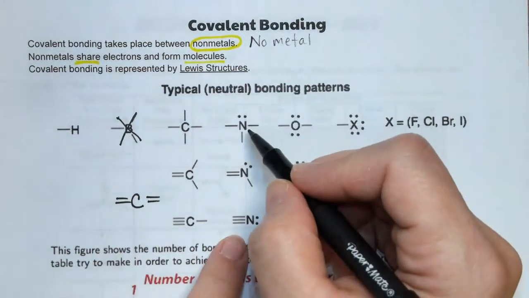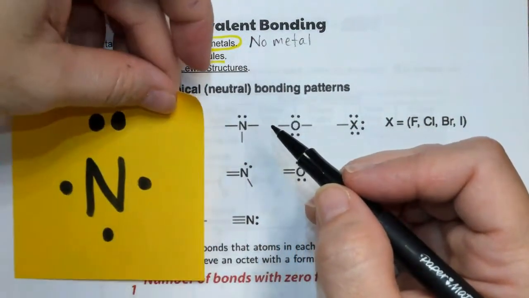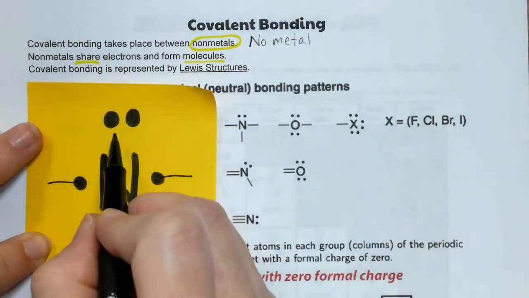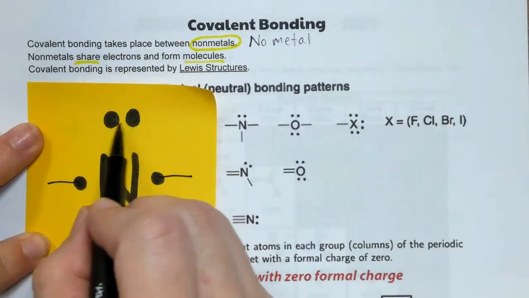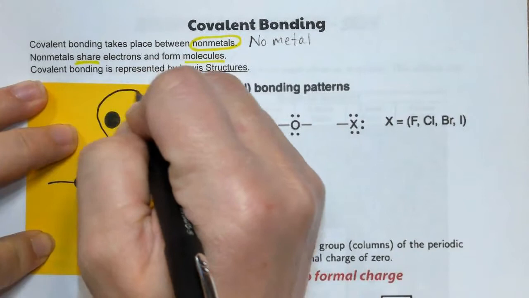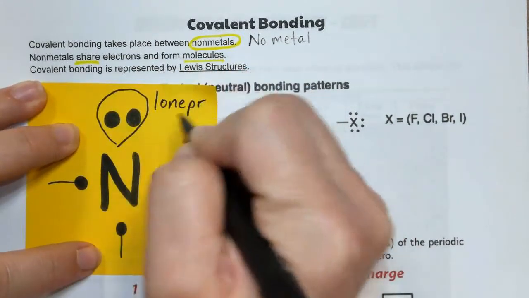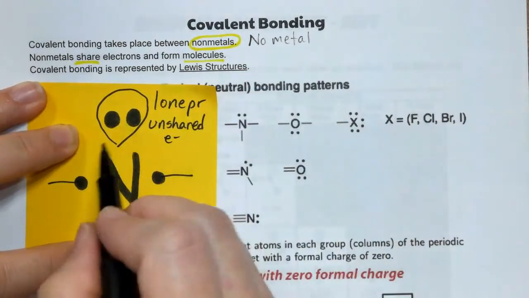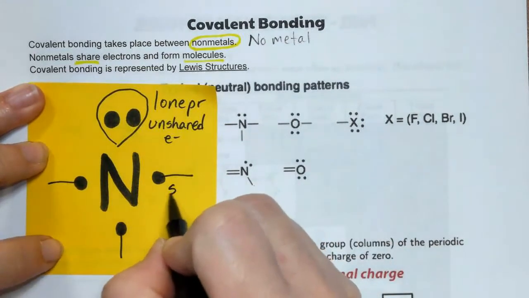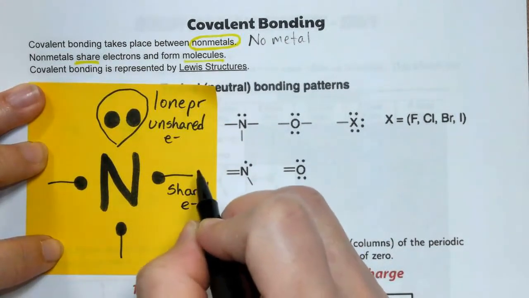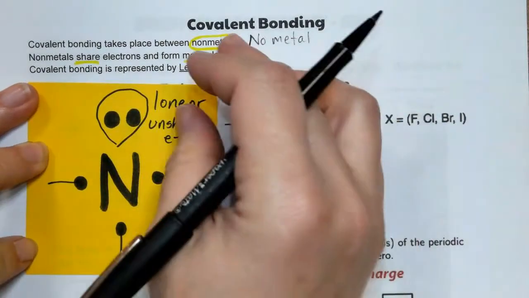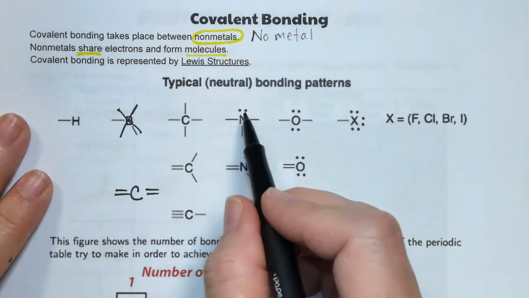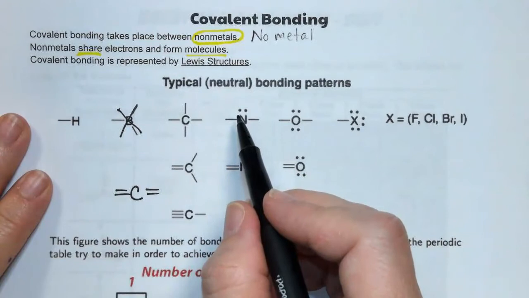Okay, now nitrogen is going to have 5 valence electrons, which means that it can form 1, 2, 3 bonds. These are not going to bond because they are already paired with each other, so they form what's called a lone pair, or an unshared pair of electrons. They're not shared with another element, they're just paired up together on this element. But these will be shared pairs of electrons, because there are 2 electrons in each bond. So nitrogen is going to have 3 bonds, 1, 2, 3, and 1 lone pair or unshared pair of electrons.